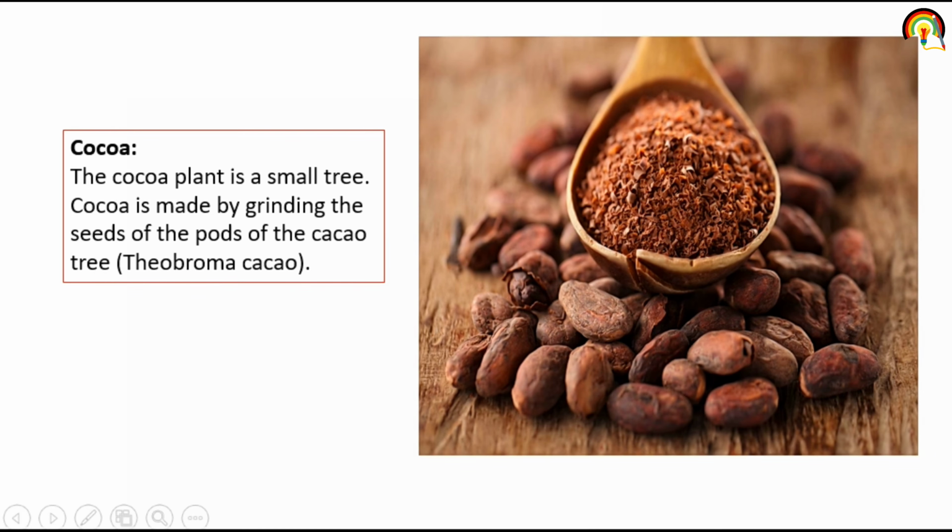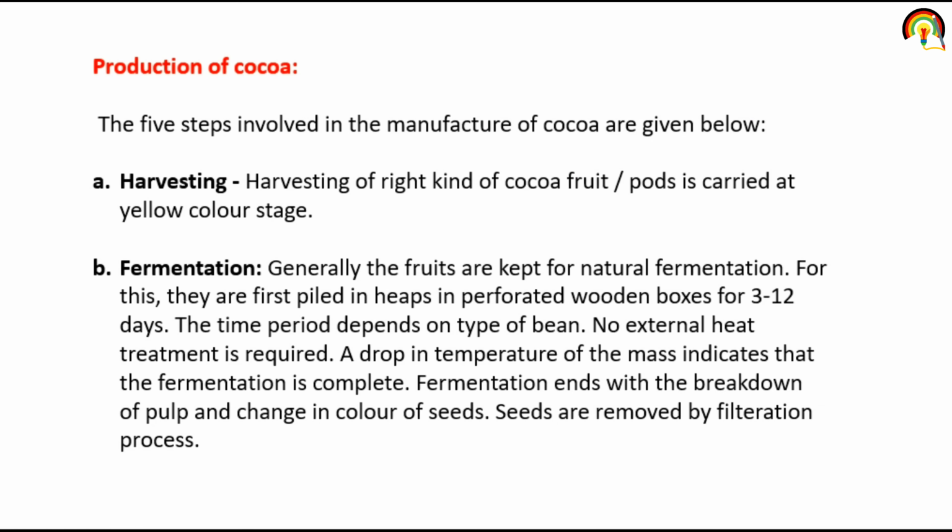So the third beverage is cocoa. The cocoa plant is a small tree, and cocoa is made by grinding the seeds of pods of the cocoa tree, that is Theobroma cacao. Its production takes 5 steps, in which the first step is harvesting. Harvesting of the right kind of fruit or pod is carried out at the yellow color stage.